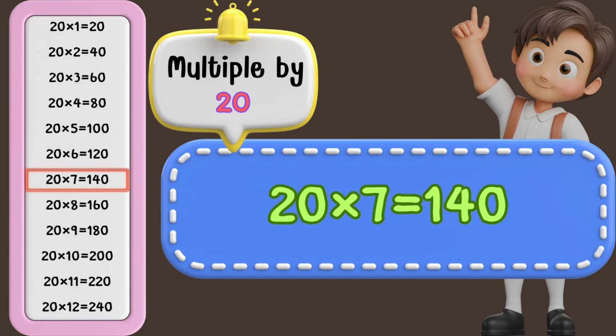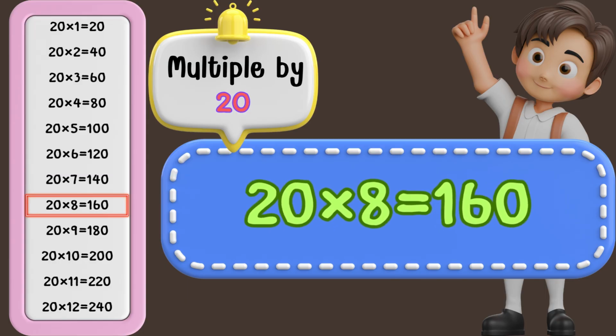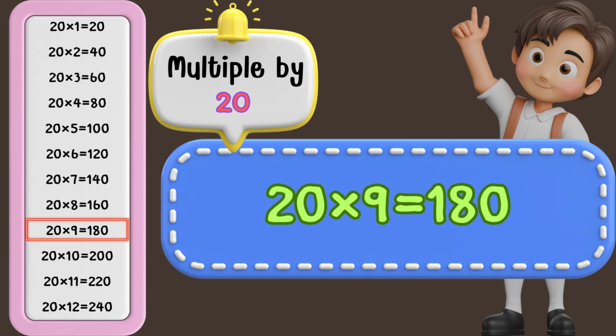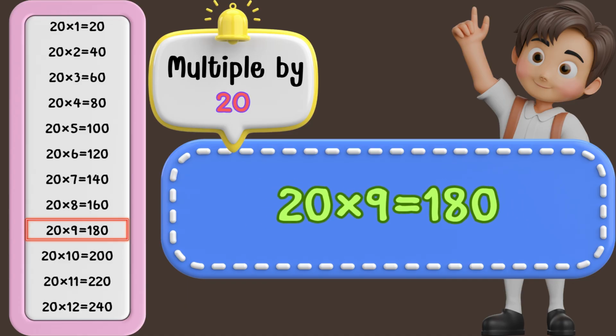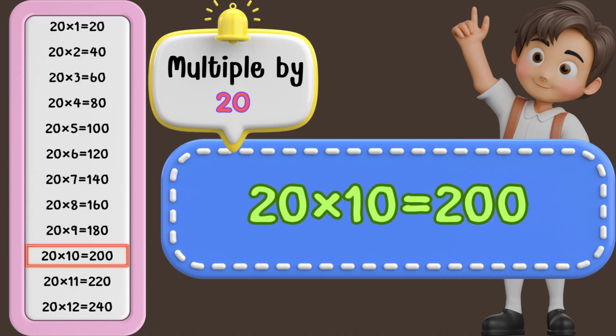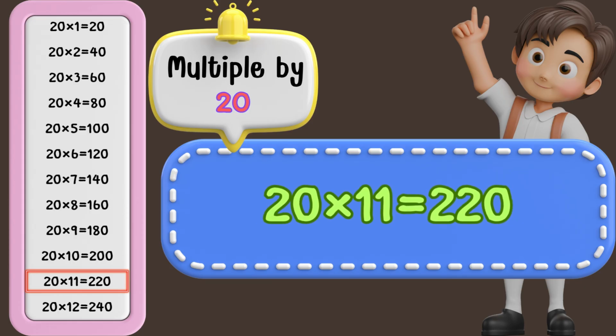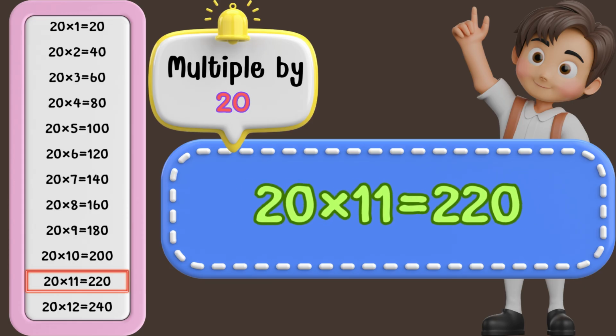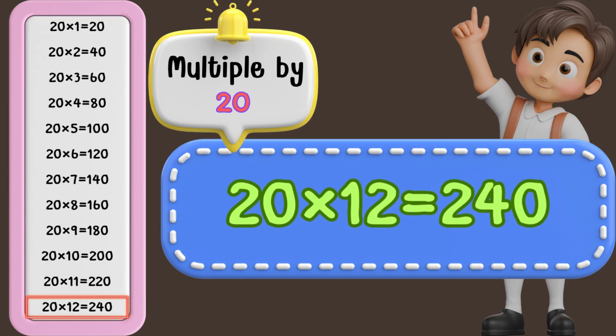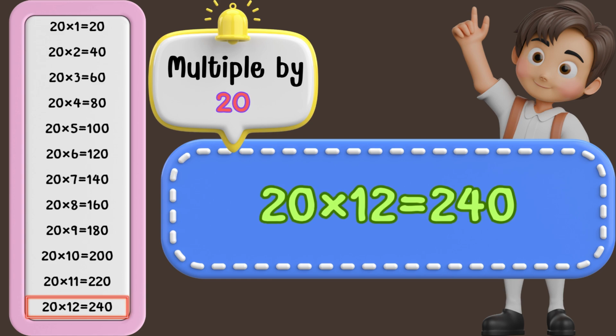20 times 7 is 140. 20 times 8 is 160. 20 times 9 is 180. 20 times 10 is 200. 20 times 11 is 220. 20 times 12 is 240.